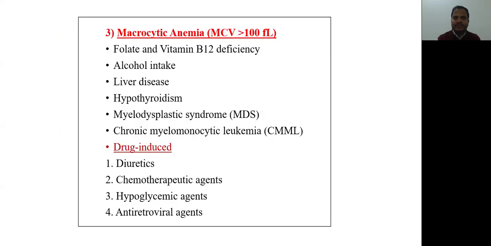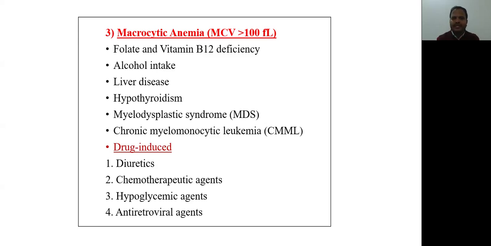The third variety of morphological classification of anemia is macrocytic anemia. It means RBC size is large. Macro means large size and cytic means cells. Large-sized RBCs are there, and still the patient has anemia. If large-sized RBCs are present, the MCV in the CBC will be more than 100 femtoliter. So the level of MCV will be increased.